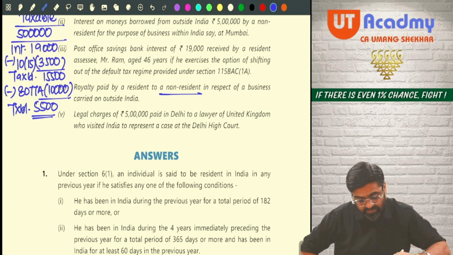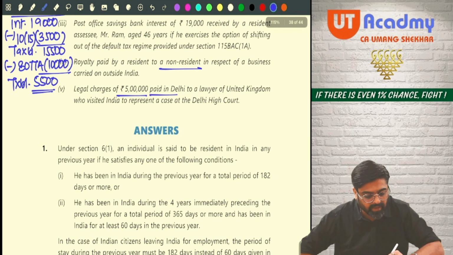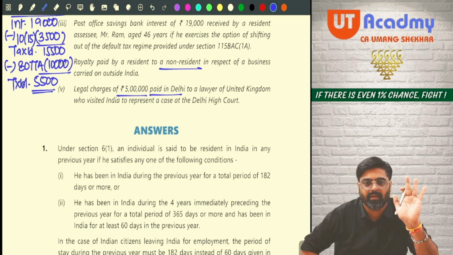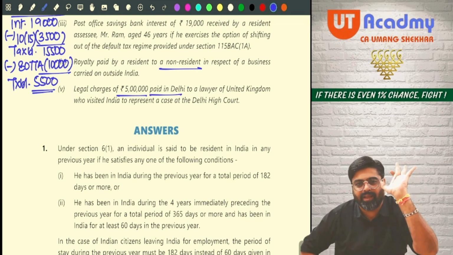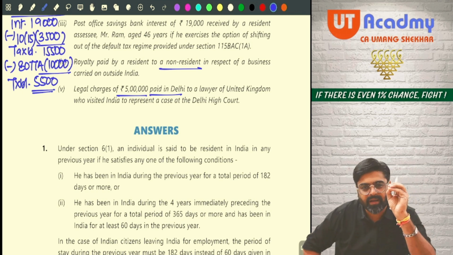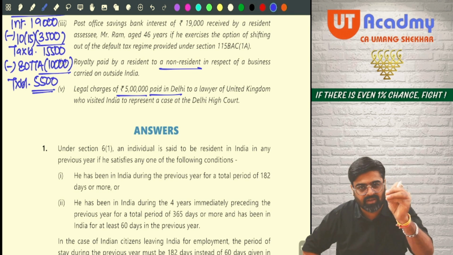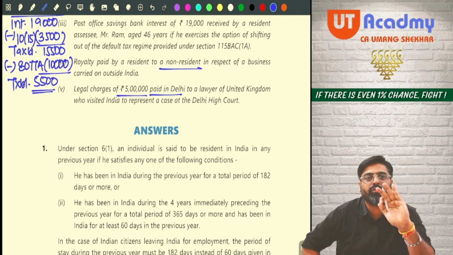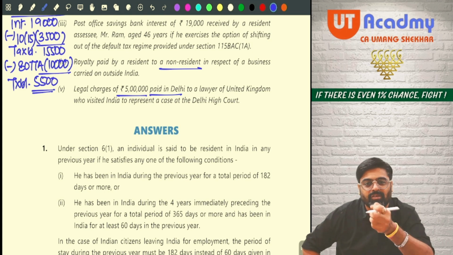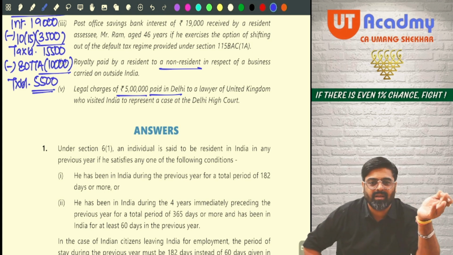Done? Next one. Legal charges of 5 lakh paid in Delhi. Paid in Delhi. So whoever is getting those legal charges is receiving them in India. So for him, what is that legal charges income? Indian income, because the receipt happens in India.